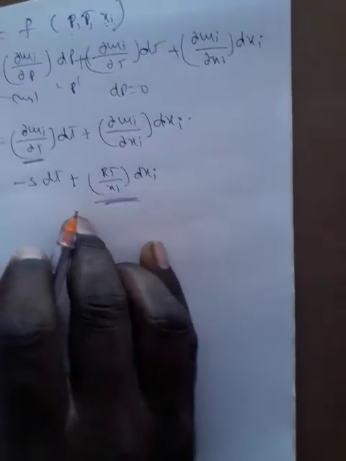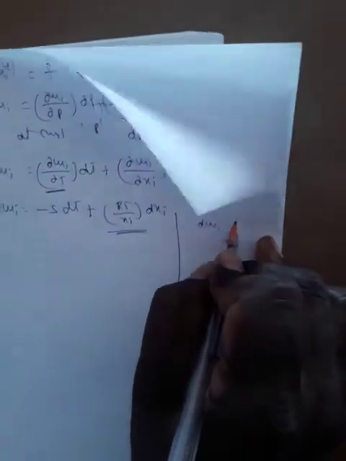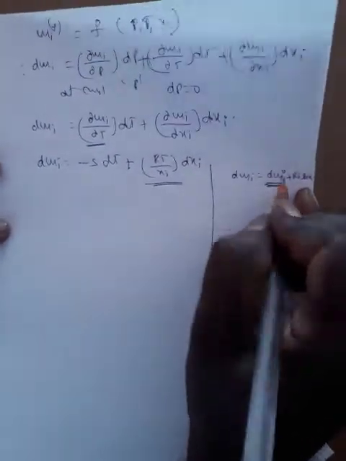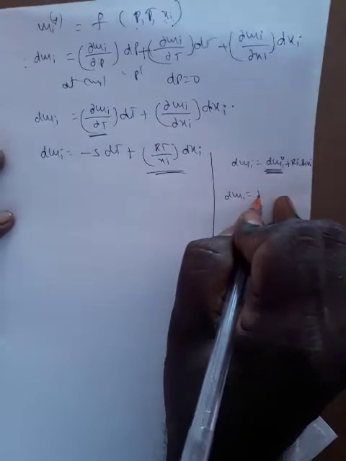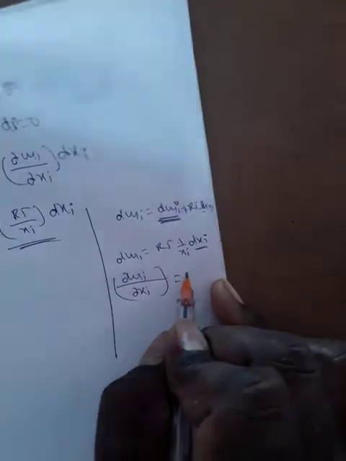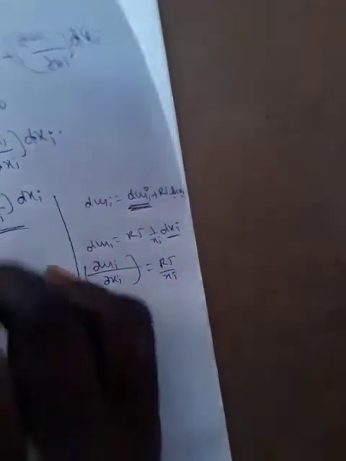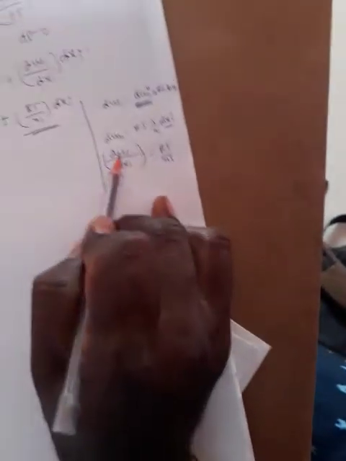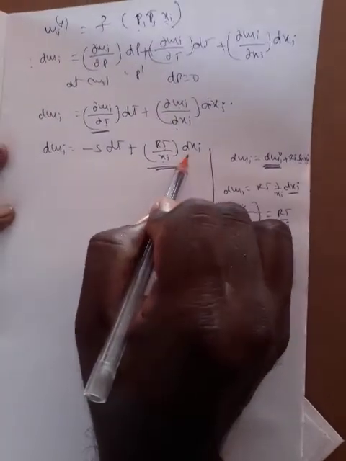How to get this equation? Very simple, a small rough work here. mu I is equal to mu I standard state plus RT ln xi. For the standard state, d mu I is equal to 0. Remaining, d mu I is equal to RT ln xi. Differentiating ln xi gives 1 by xi into dxi. So dou mu I by dou xi is equal to RT by xi. In this place we write RT by xi into dxi.